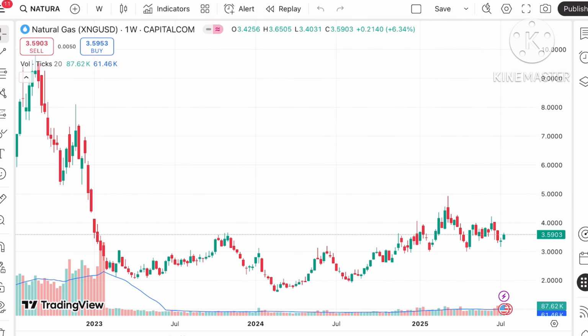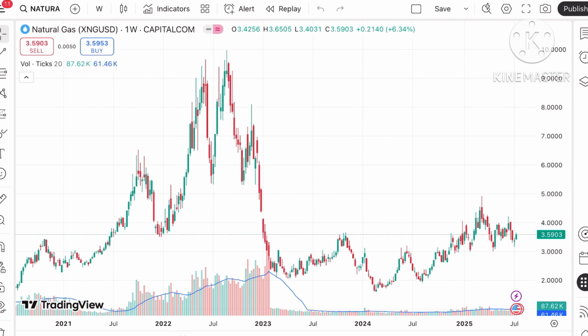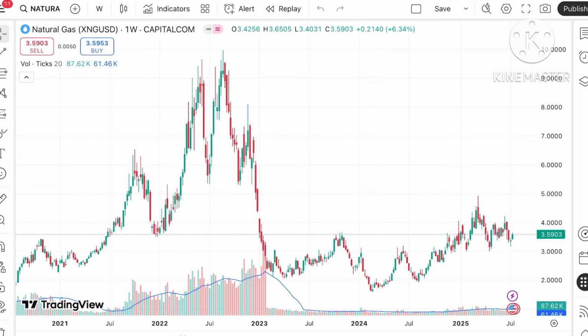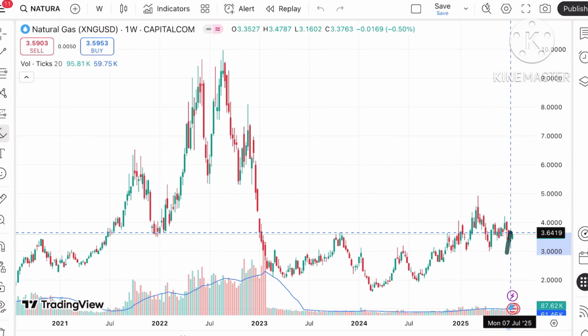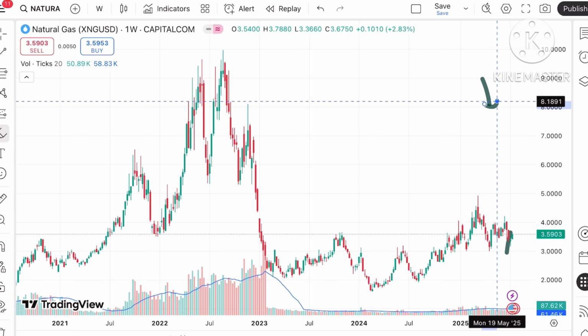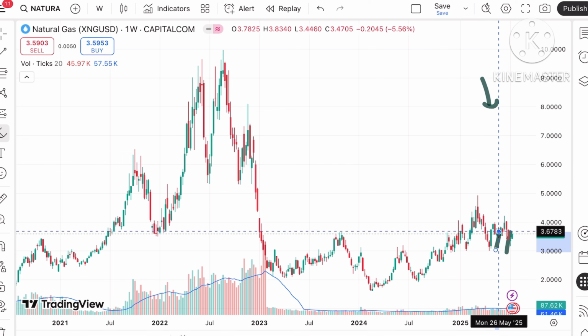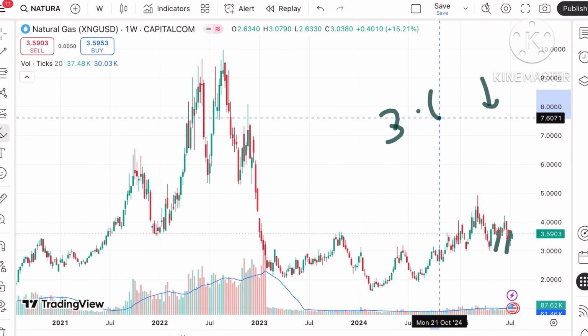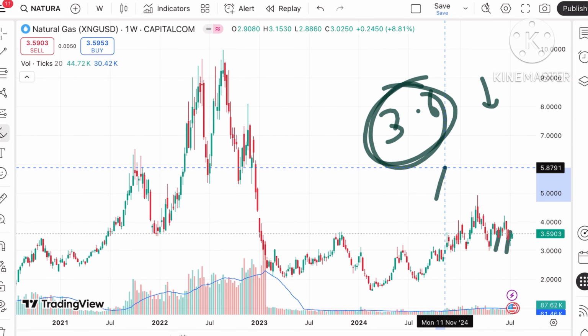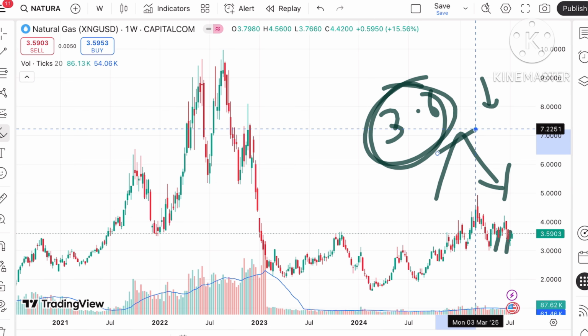Okay, so back on the natural gas price, as we have seen, the dollar index is trying to rise. Suppose the price sustains this level, the dollar index is rising, so the probability is that we can see the natural gas price react. But the price is near to its resistance, that is 3.6. So if it bounces back, then we can see it fall.